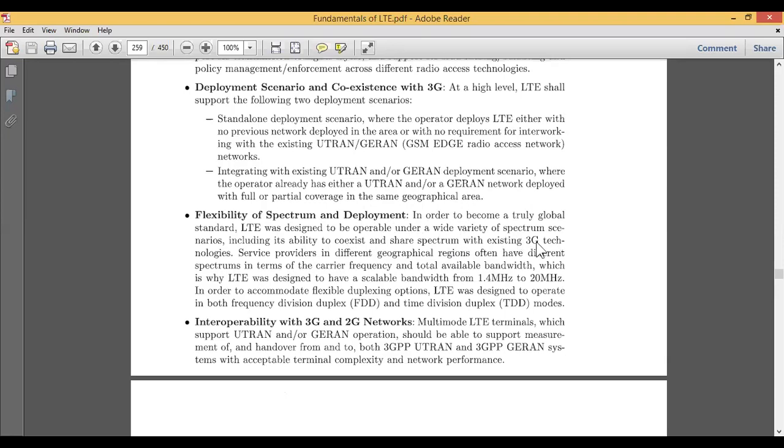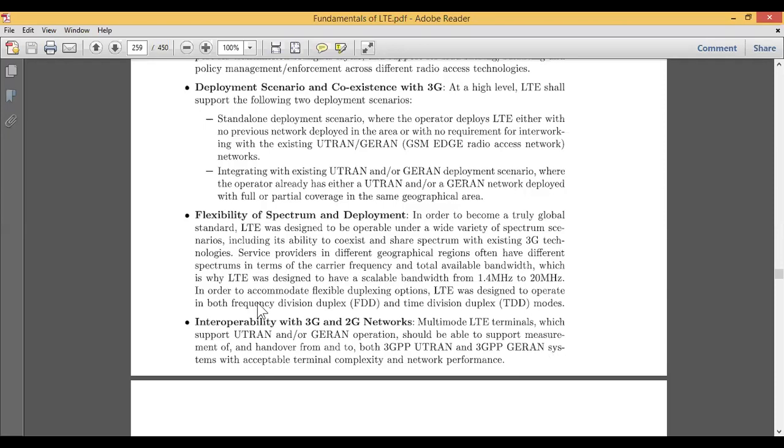For example, if you have a 4G SIM card and you use it in a 3G mobile phone, you will still have some kind of 3G network there. Why? Because they are sharing almost the same coexisting spectrum. The service is provided in geographical areas which have a huge spectrum in terms of carrier frequency and total available bandwidth, and the scalable bandwidth for this LTE is 1.4 megahertz to 20 megahertz.